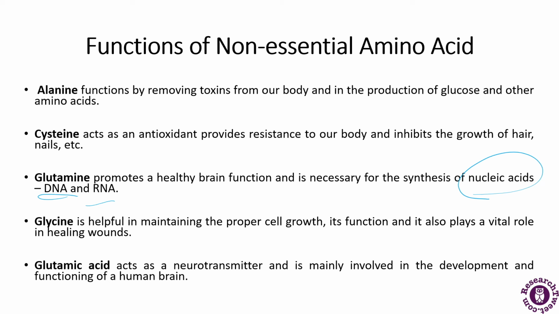Asparagine is involved in the transportation of nitrogen into our body cells and formation of purines and pyrimidines for the synthesis of DNA. Next is aspartic acid, which plays a major role in metabolism and also in promoting the synthesis of other amino acids. Then comes proline, which is involved in repairing of tissues, in the formation of collagen, and preventing the thickening or hardening of the walls of the arteries. So these were all the important functions of the non-essential amino acids.